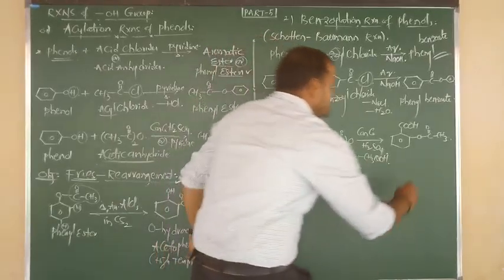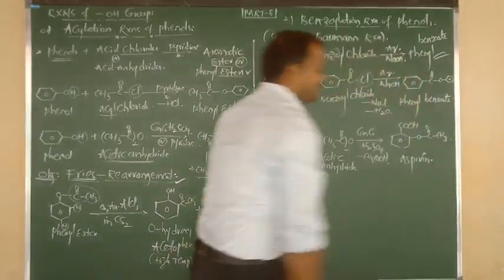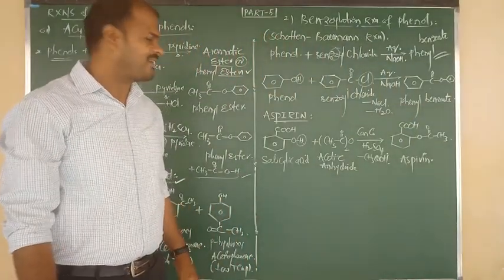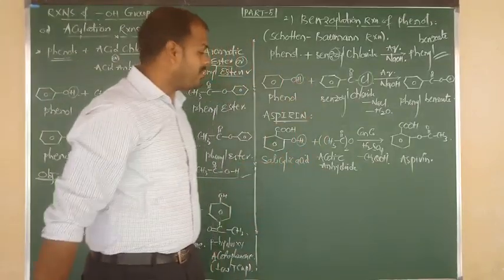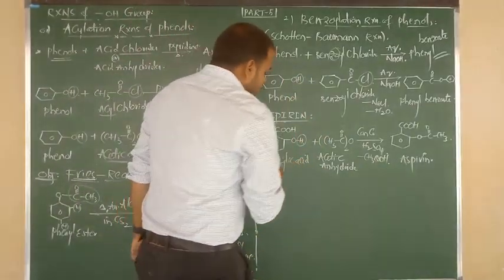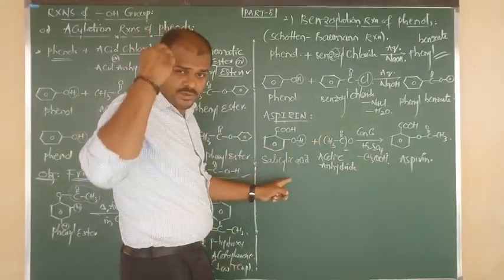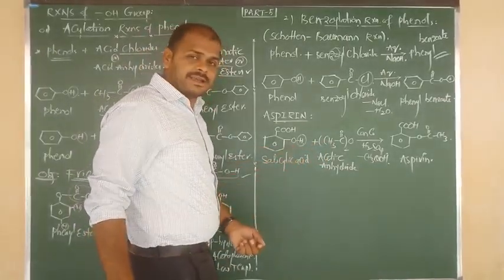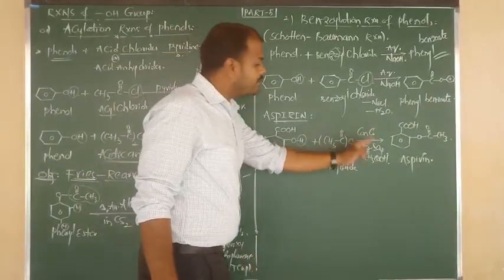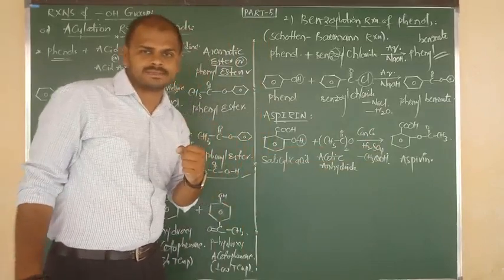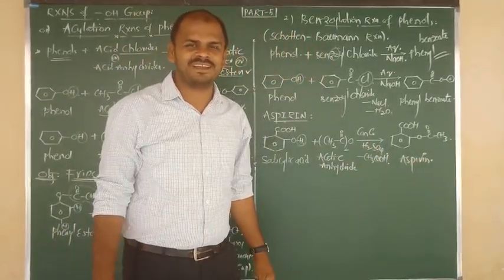Now this is your medicine name. Its name is called aspirin. Very important name. Once again, the statement, how to read it? Very important. Salicylic acid, you know the formula. First, the formulas should be fixed in your mind. Salicylic acid on reaction with acetic anhydride in presence of concentrated sulfuric acid gives aspirin. Like that you have to write.